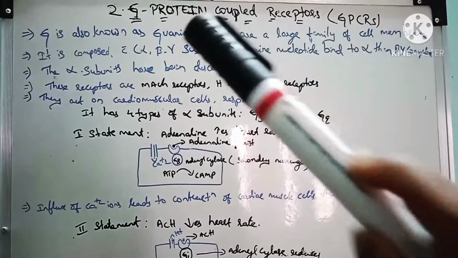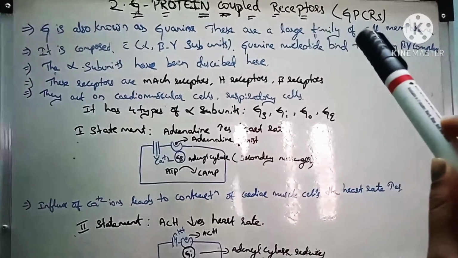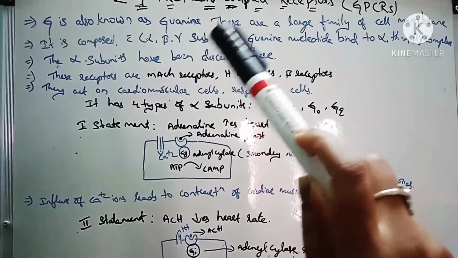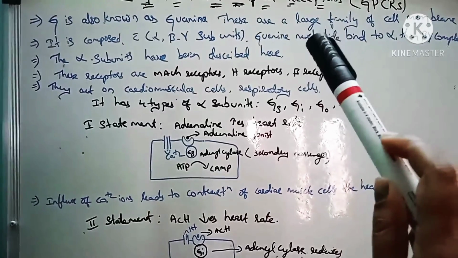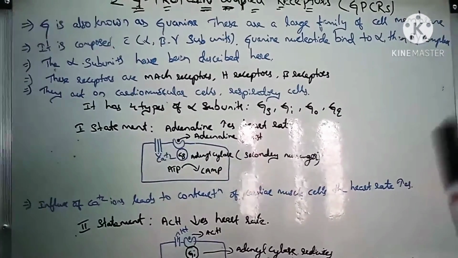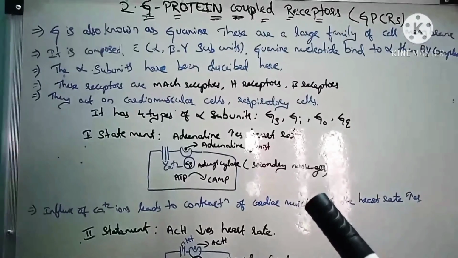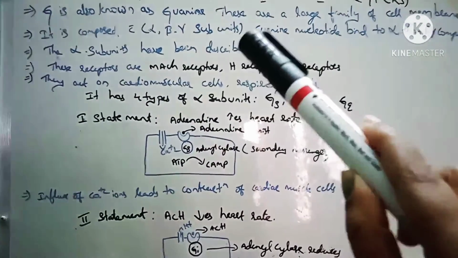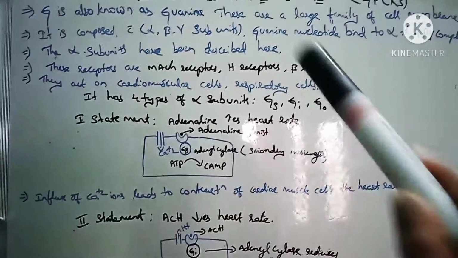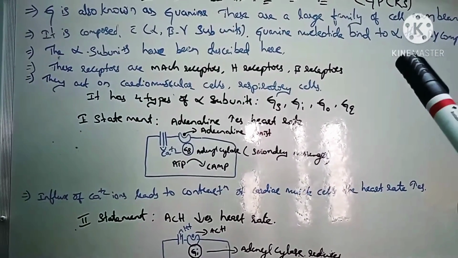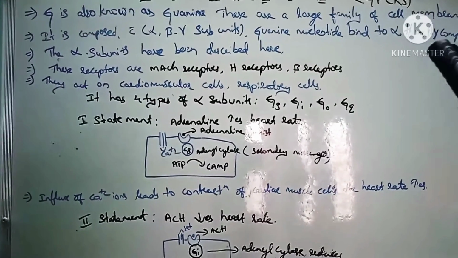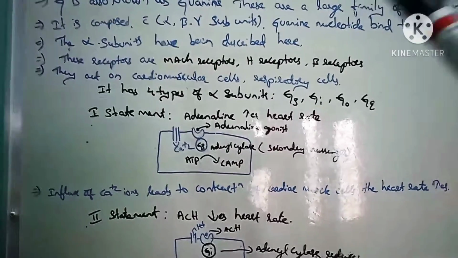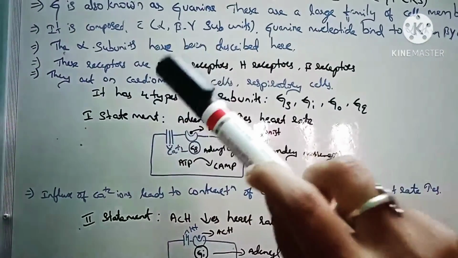So the second receptor is G protein coupled receptors, that is GPCRs. Here G is also known as guanine nucleotide. These are a large family of the cell membrane receptors. The guanine nucleotide protein coupled receptor is composed of alpha, beta and gamma subunits. Guanine nucleotide binds to the alpha subunit mainly, because beta and gamma will form complexes.